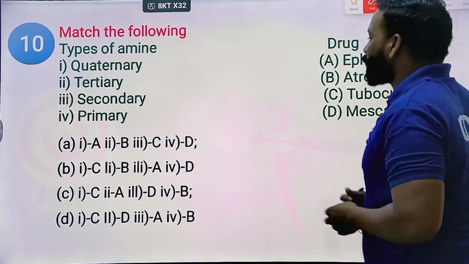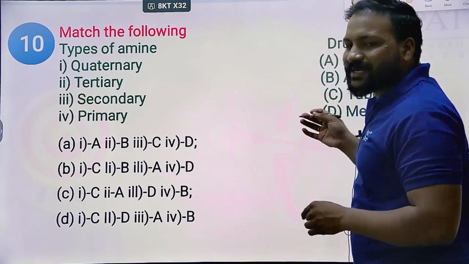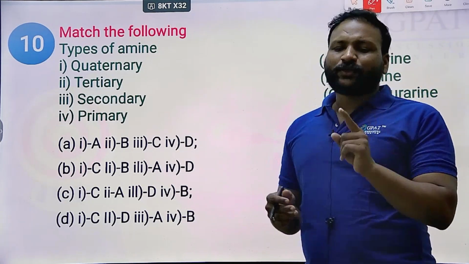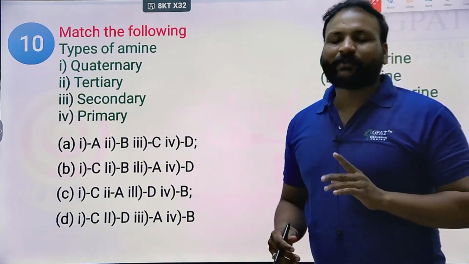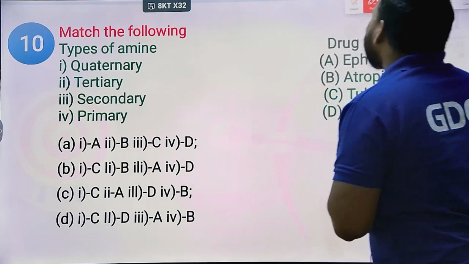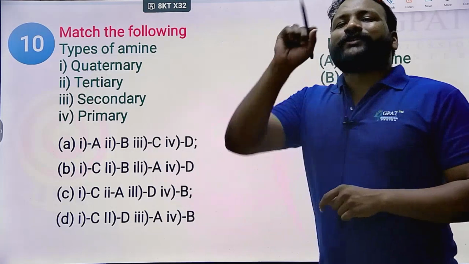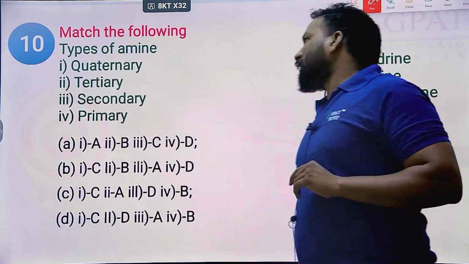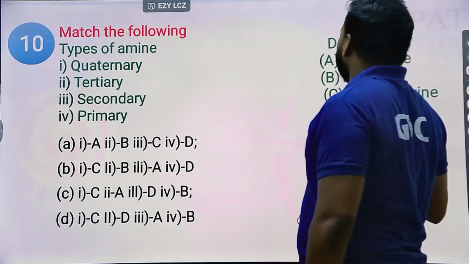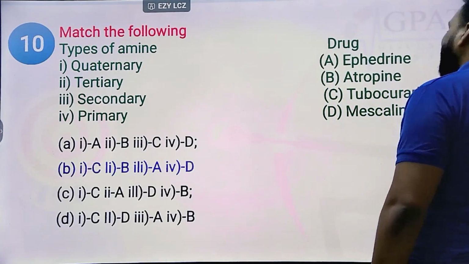PM Sita QT. So now tell me what is the right answer here? For such match the following questions, you need to identify at least one example, and then it will be very easy for you. PM, Sita. QT: Q stands for quaternary and T stands for tuberculosis. Let us see the right answer. Yes, option B is the right answer for this question.